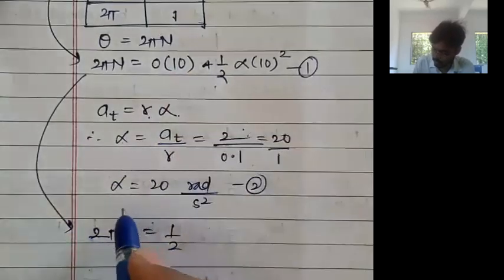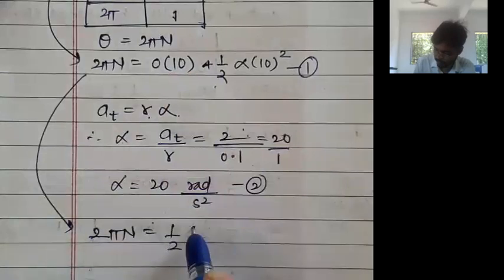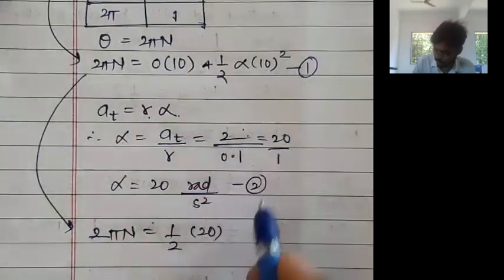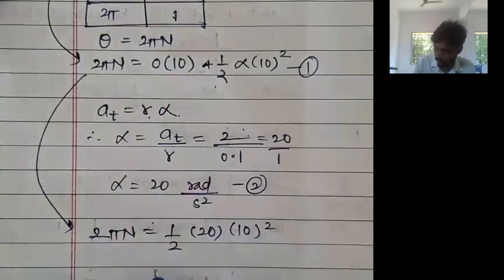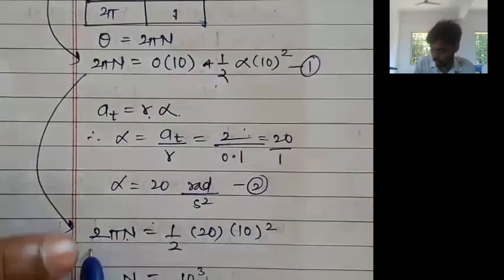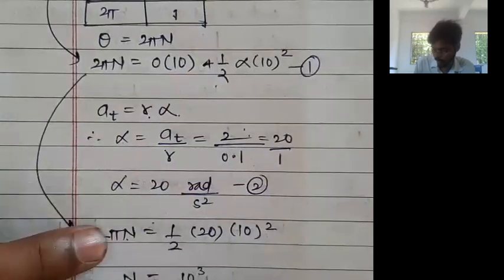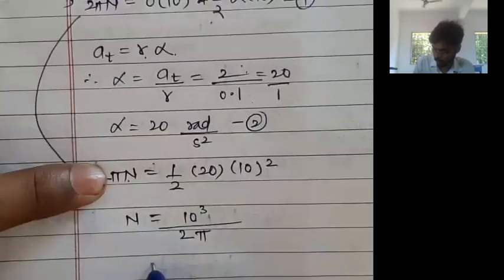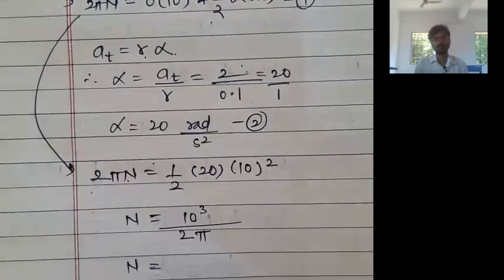Alpha is what? Sir, alpha is 20 into 10 square. Now we want to find out n, number of revolutions. 20 upon 2 is 10 into 10 square. 10 into 10 square is 10 raised to 3 divided by 2 in the denominator, and pi in the denominator. Now we want to find out the answer.